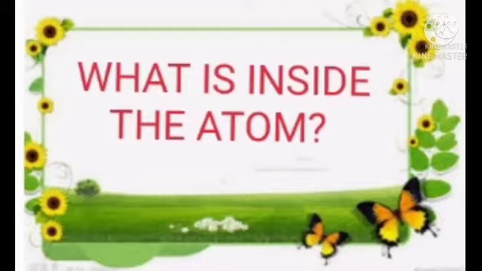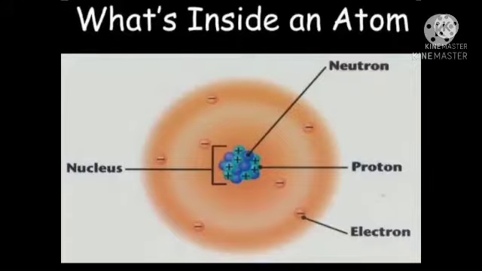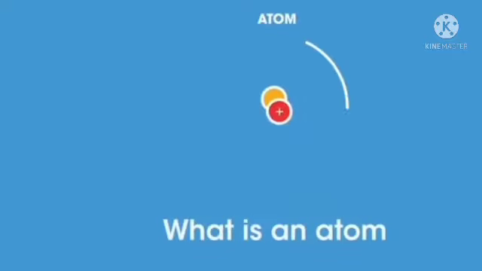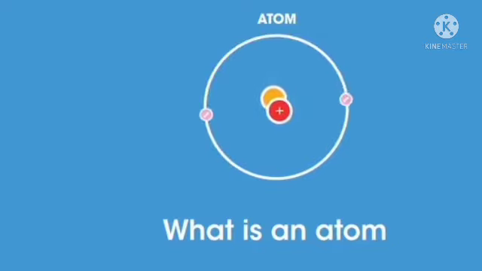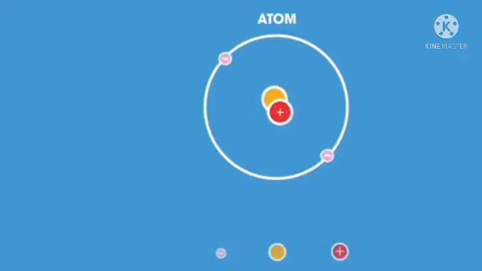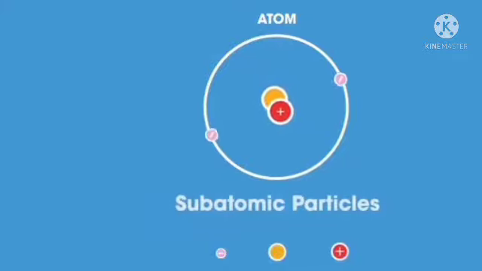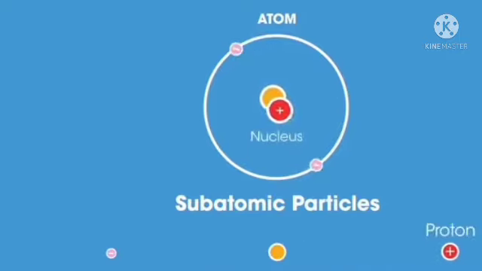Today, our topic is: What is inside an atom? We will look at what atoms are made up of, the size of atoms, and the arrangement of electrons in an atom. Atoms are tiny particles. These tiny particles are called subatomic particles. Atoms consist of a nucleus that contains protons and neutrons, with electrons around it.